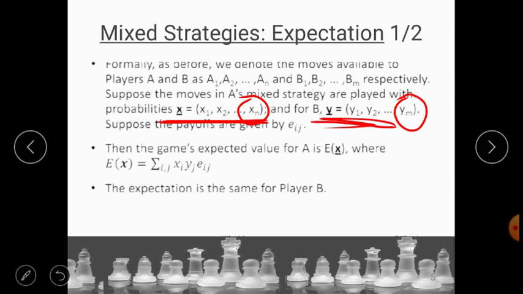Now suppose the payoffs are given by E of ij.